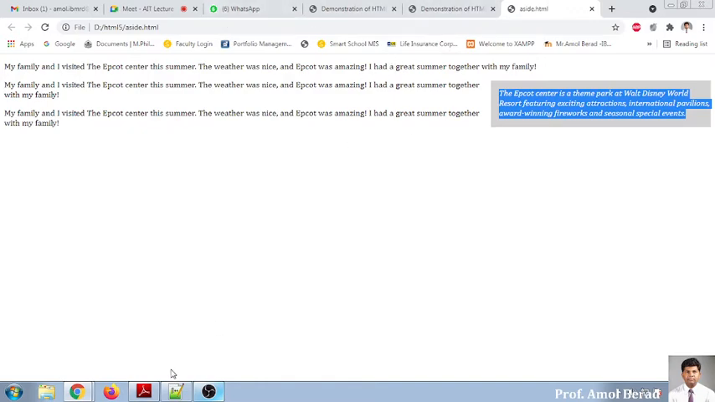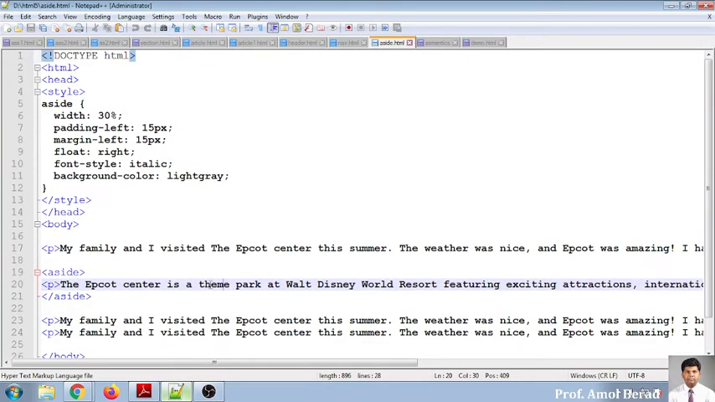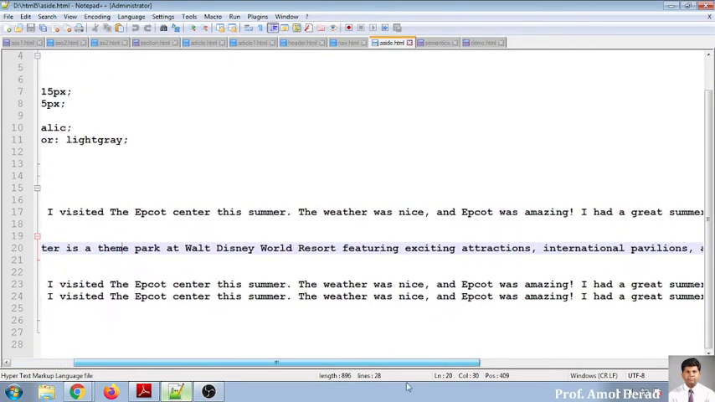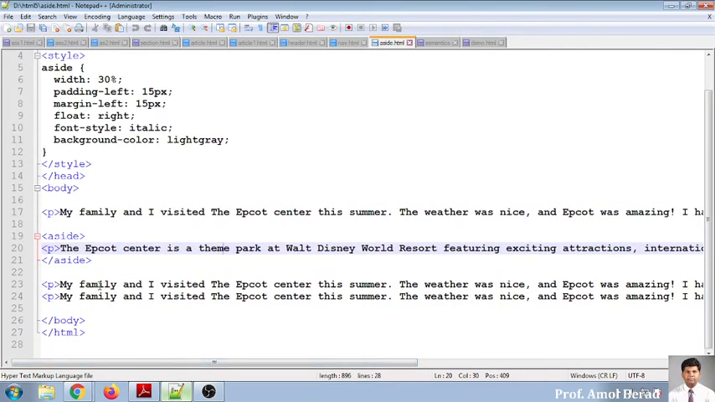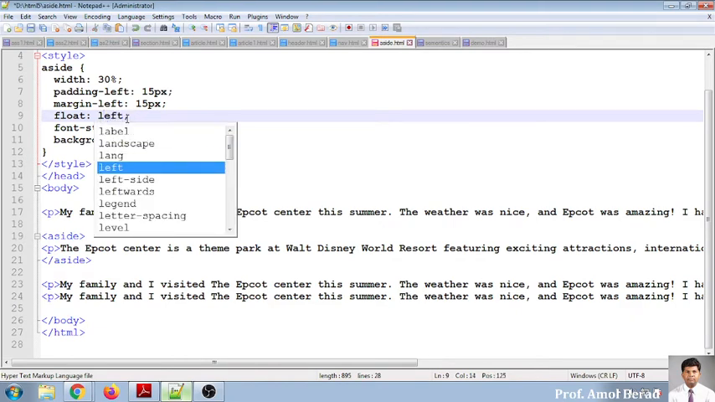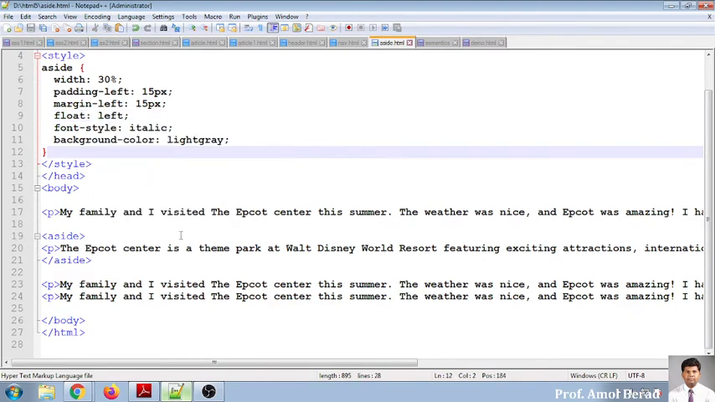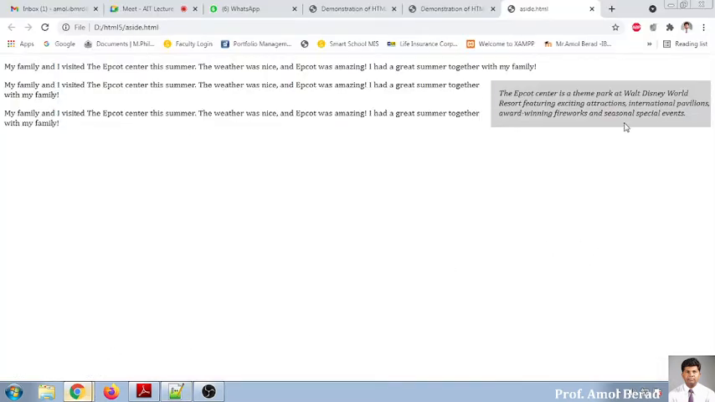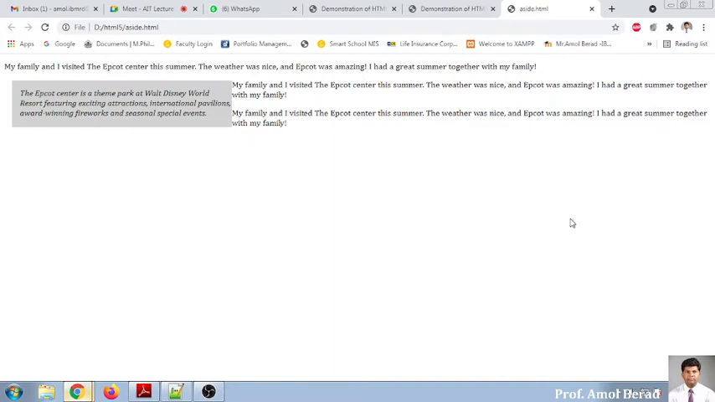Now we'll move to the example over here. You see, here the style sheet has been written, and it needs to be implemented for the tag called aside. Now here I have put everything. The float is on right. So if I say left, whichever thing I am writing will be displayed on the left hand side. So see, it is on the right hand side. I am refreshing it. It is now going on the left hand side.